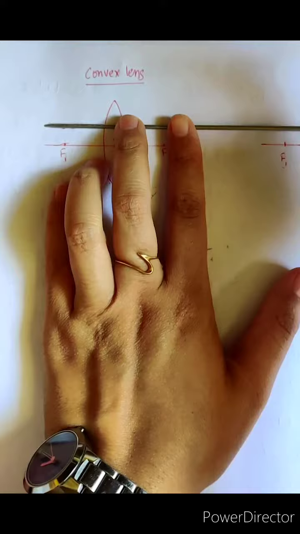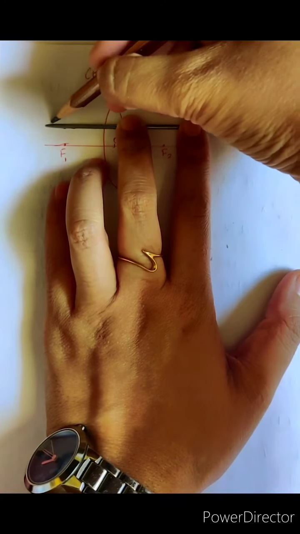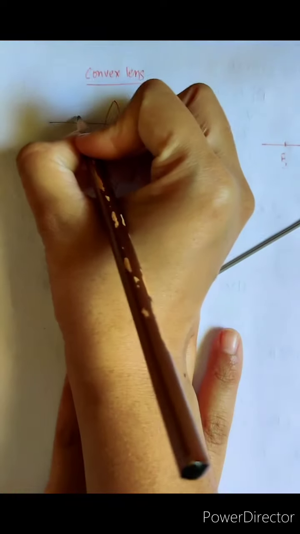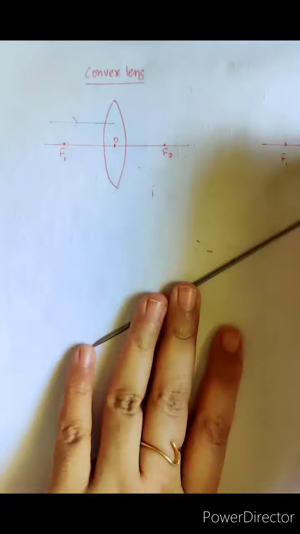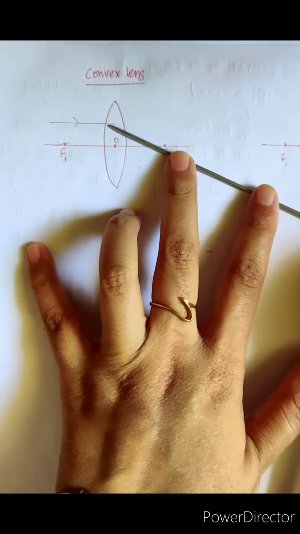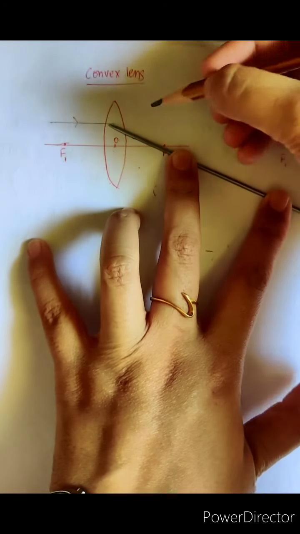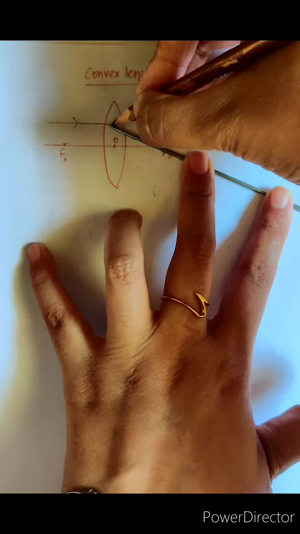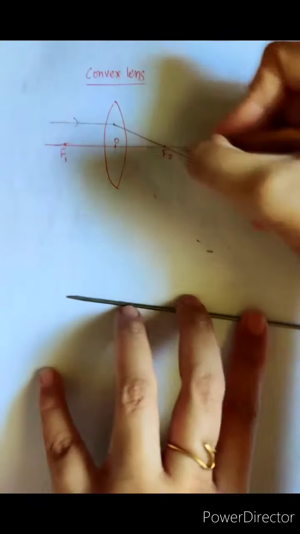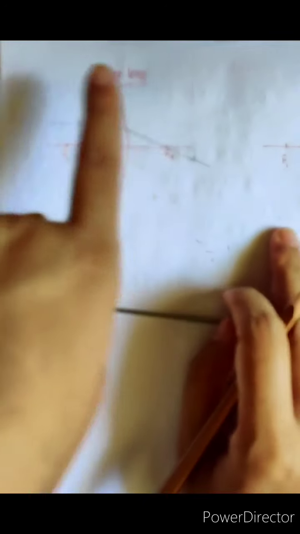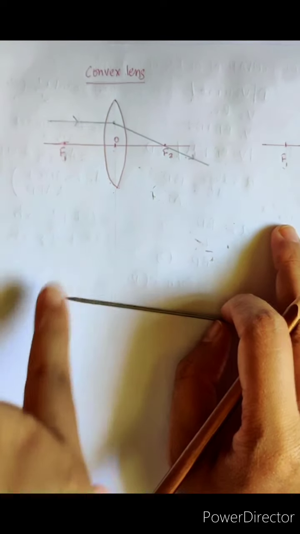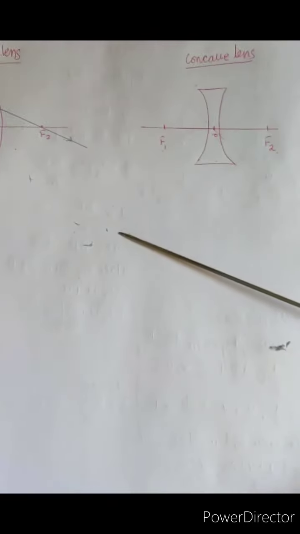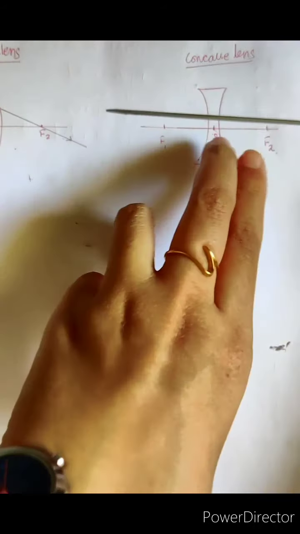So we can see here this ray of light is passing parallel to the principal axis, and after getting refracted, the ray of light will be passing through the principal focus which is present on the other side of the lens. Okay, so here it is passing through the principal focus after getting refracted in the case of the convex lens. Now we will see what happens in the case of the concave lens.